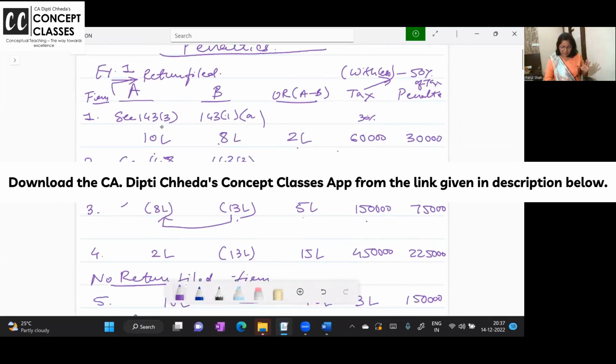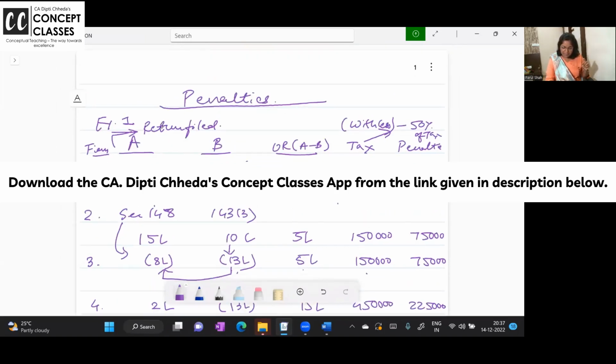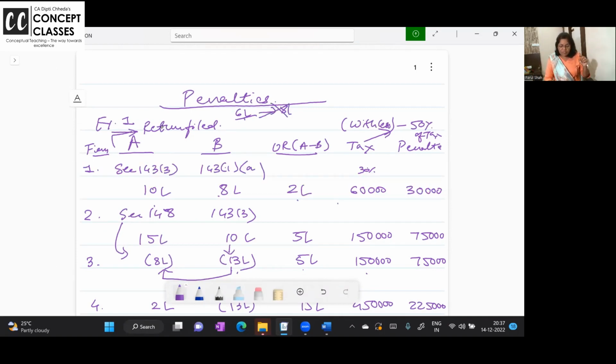Now look at this. Suppose you have filed the return with 6 lakhs and you have got an intimation of 8 lakhs, because of clerical error and all that. 6 lakh to 8 lakh is not underreporting of income. That is the very first example. But you got the intimation of 8 lakh. Now, in scrutiny, your income is reassessed to 10 lakhs. And say you are a firm or a company.